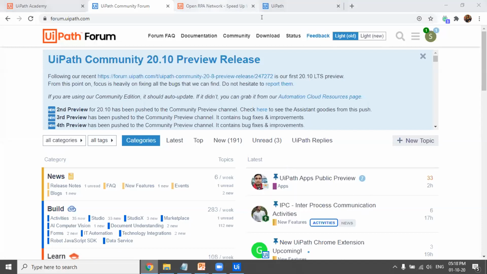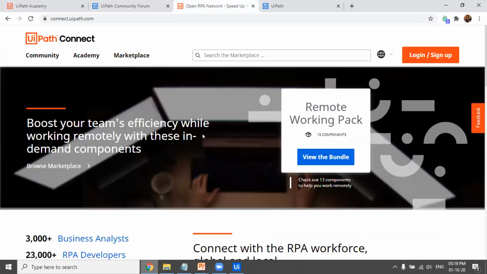Then we even have UiPath Connect. Because the UiPath community is very big and full of innovative people, this is the place where they can upload or post their innovative ideas, and that'll be available for use to everyone. It would be available for public use. You can download them and use them. So this is about Connect. And there's also a leaderboard on Connect.